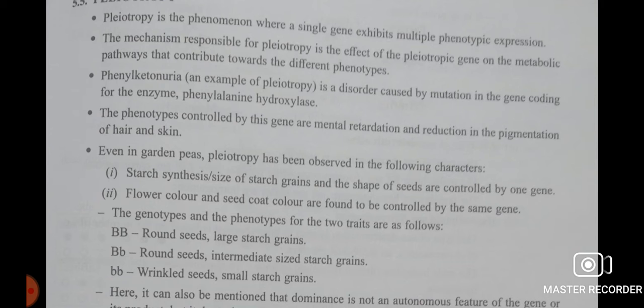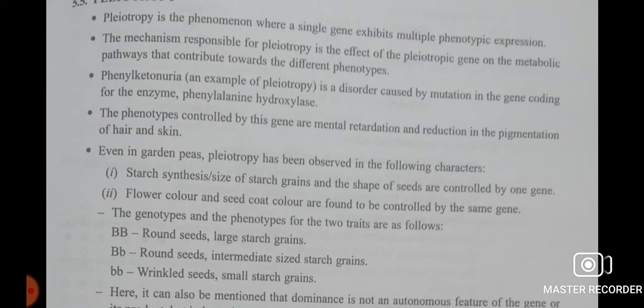It is caused by a mutation in the gene coding the enzyme phenylalanine hydroxylase. So in this person, phenylalanine hydroxylase won't be produced properly. This will result in a number of phenotypes like mental retardation and reduction in pigmentation of hair and skin. All these are the characters produced by the absence of phenylalanine hydroxylase, which is controlling various phenotypes.